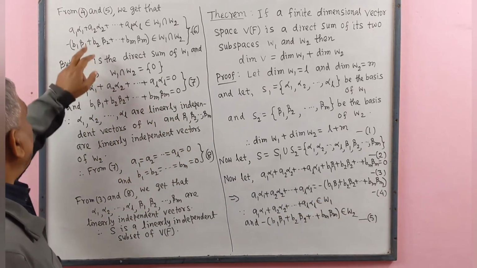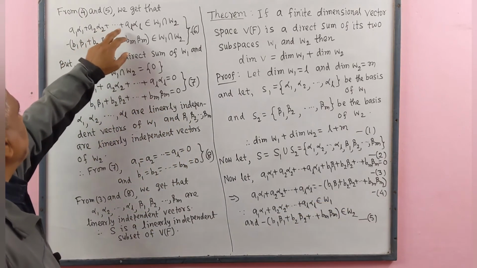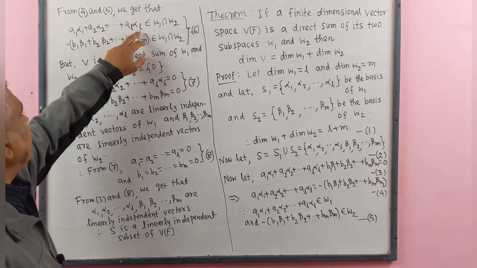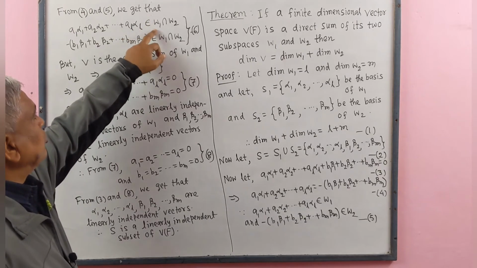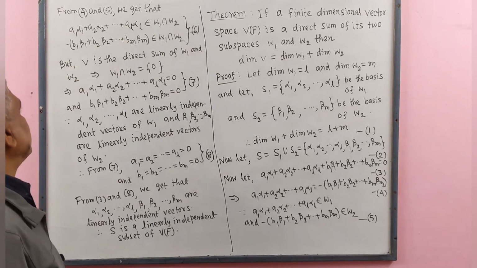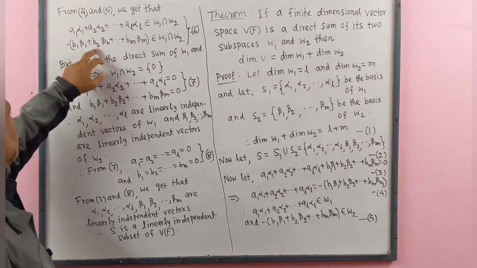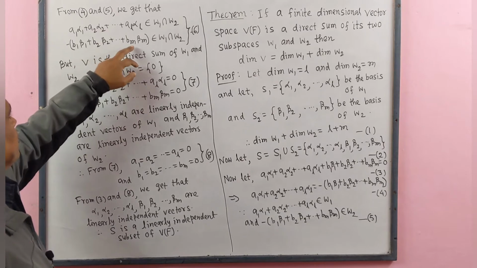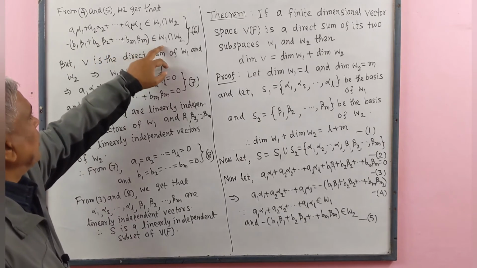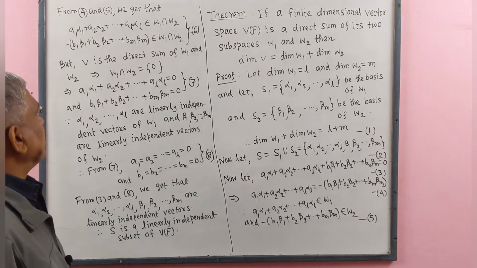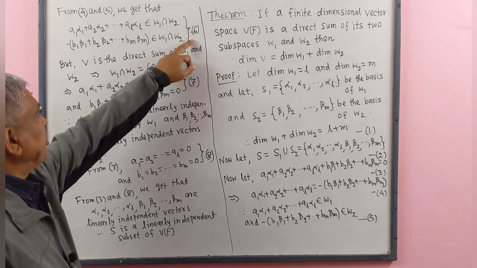That means A1 alpha 1 plus A2 alpha 2 plus up to AL alpha L belongs to W1 intersect W2. Similarly, minus of B1 beta 1 plus B2 beta 2 plus up to BM beta M belongs to W1 intersect W2. This is number 6.